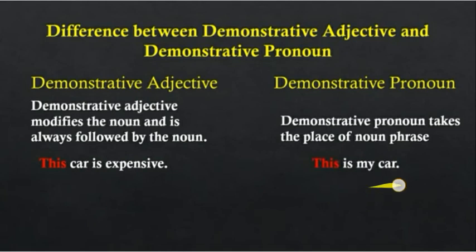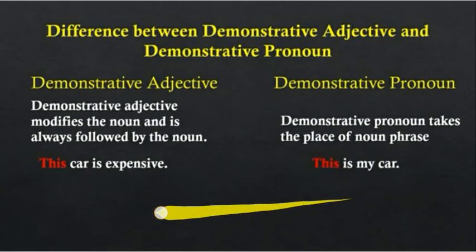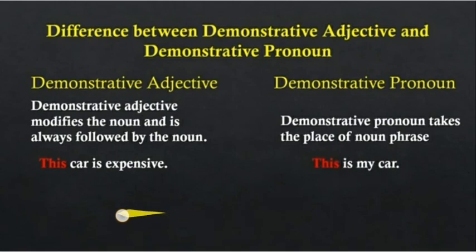This is my car. Here is no noun. Demonstrative pronoun takes the place of a noun phrase. It is the phrase, this is my car. So when you have to identify a demonstrative adjective, you just have to see that it is pointing to the noun.